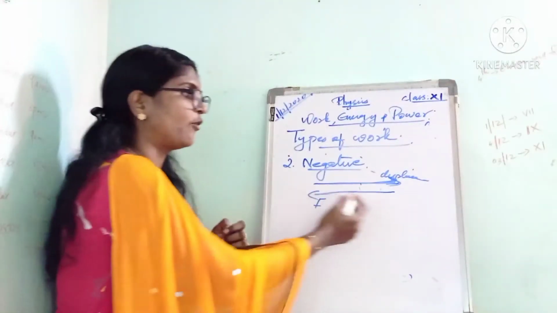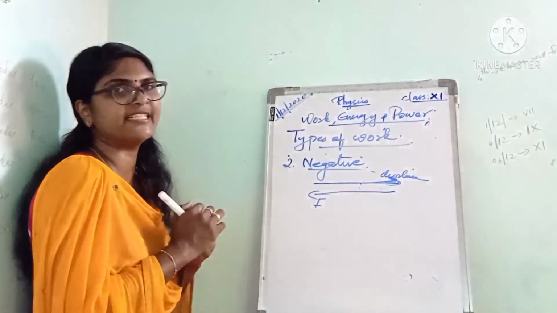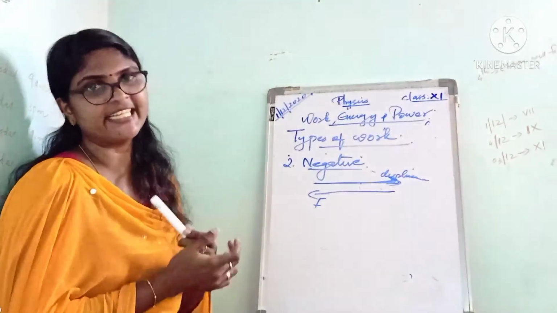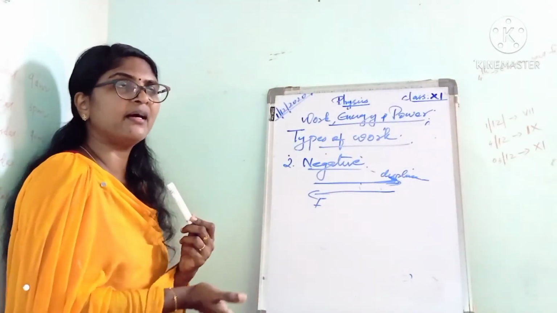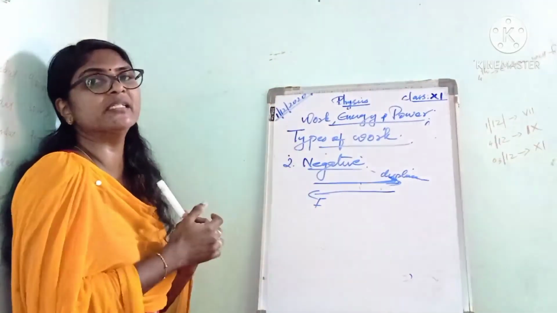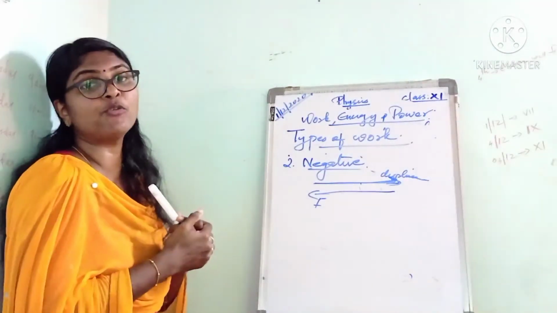Suppose when we slide an object, there is a frictional force acting in the opposite direction. So here the work done by the frictional force is negative. Also, when we throw an object upward, the object moves upward but the gravitational force is in the downward direction.